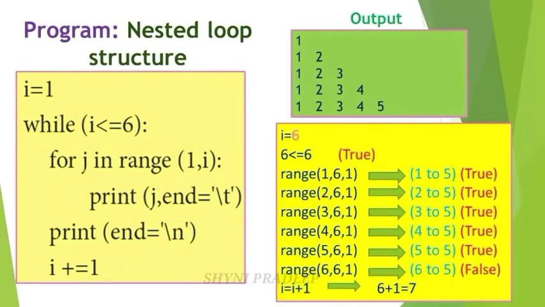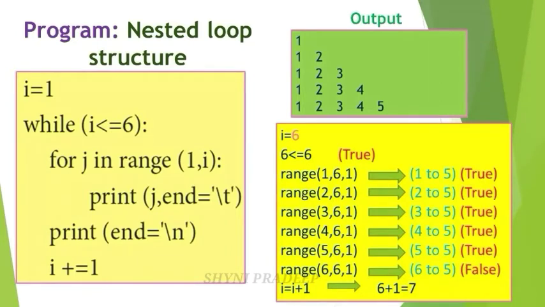So this condition is also true. So print j. J means what? J is equal to 2. So here write 2, and next end equal to slash t. The cursor moves here. Okay. And next again check the condition.